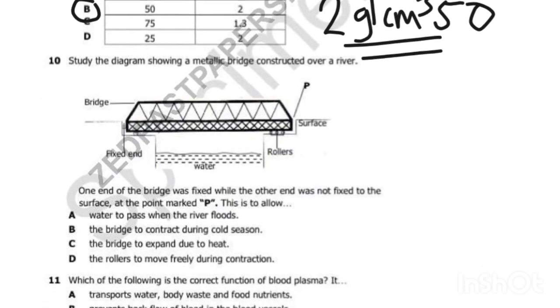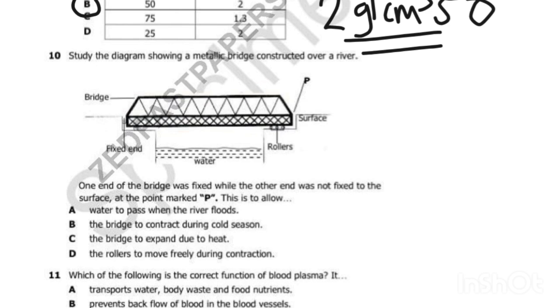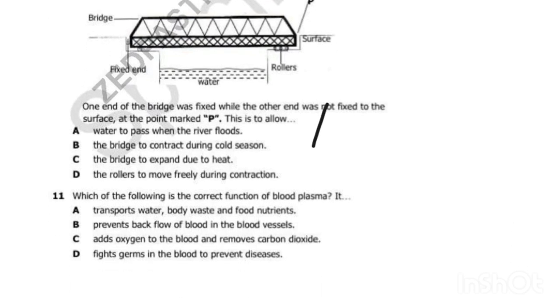We go to 10. It says, a diagram showing a metallic bridge constructed over a river. So now this is a metallic bridge, metal. What do we know about metal? Metallic, heat expansion. Okay, we know that a metal expands when it becomes heated. So now let's read the question.